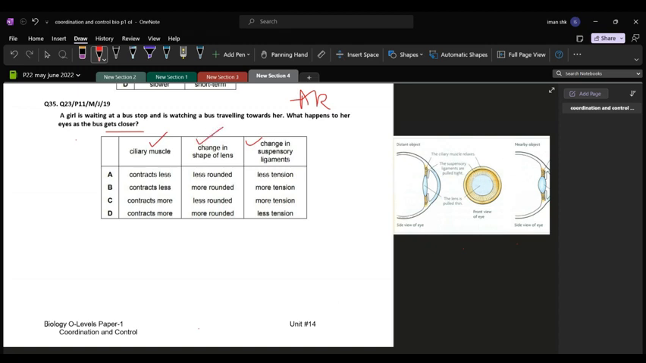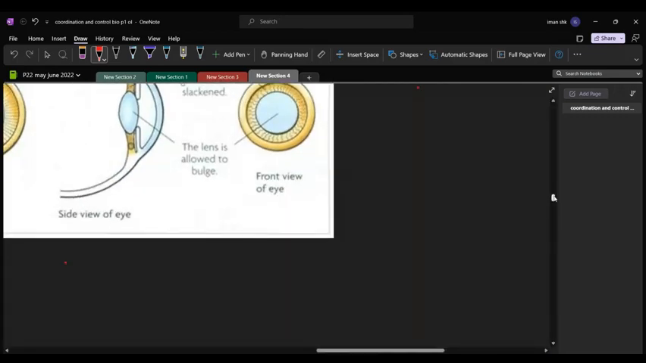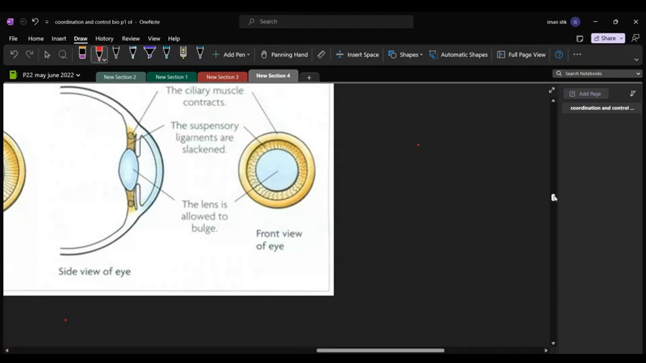So let's have a closer look at what happens when you're trying to look at a nearby object. In this picture, you can see what happens. Here are your ciliary muscles. Now, this question comes up often in your exams, in which you have to label in the eye where the ciliary muscles or the suspensory ligaments are present. The lens is quite easy to identify, but you should also know how to identify the ciliary muscles and the suspensory ligaments.